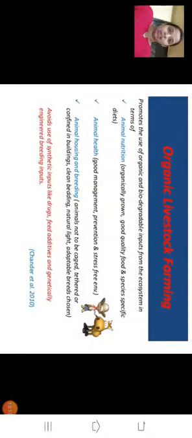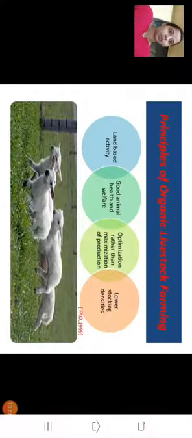Good management and prevention are given for the animals. Animal housing and breeding is also done in organic livestock farming. Now there are some principles of organic livestock farming: it is a land based activity. We need sufficient land for organic farming. Good animal health and welfare, we have to take care of the animals and their health.